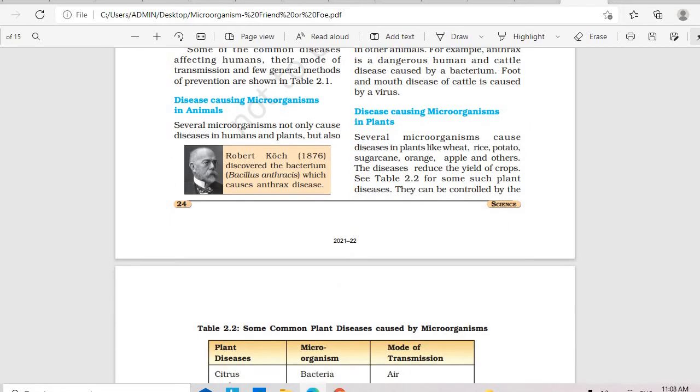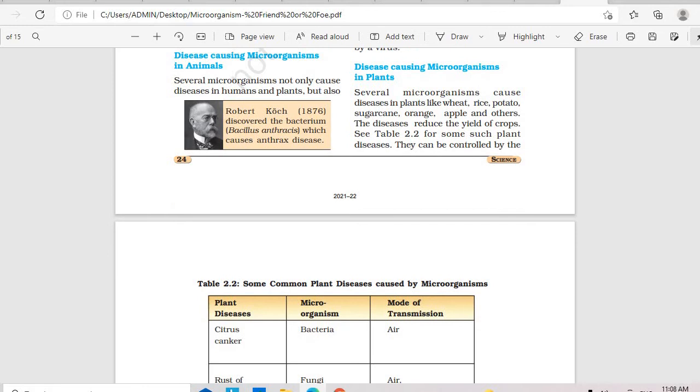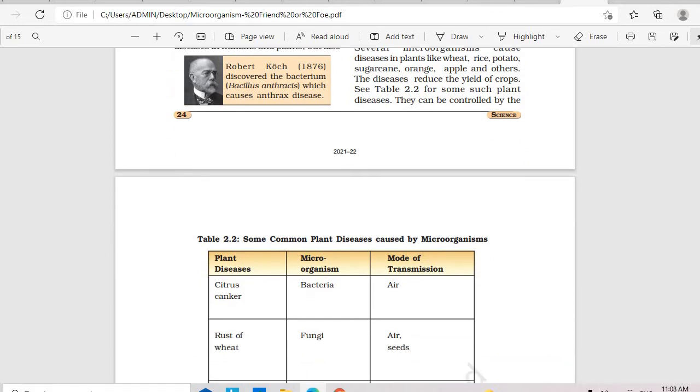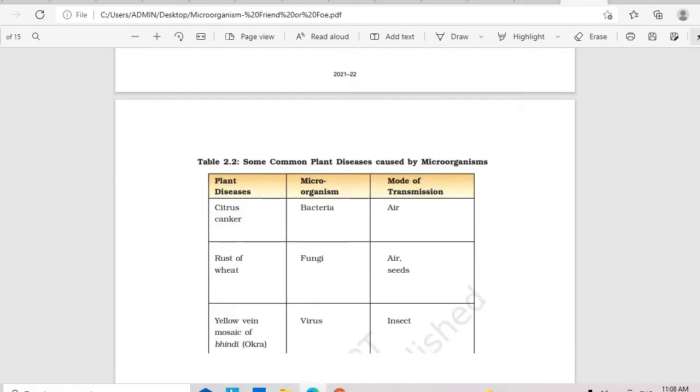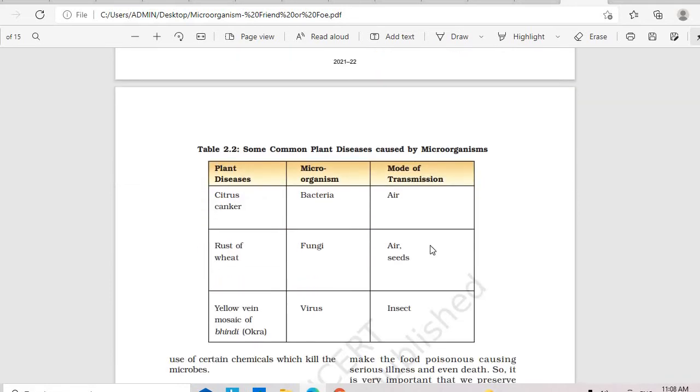Yes, you have certain diseases affecting the plants as well. So lots of effort is being done to make sure that it doesn't happen, so that the yield is not reduced, as discussed in the previous chapter. These are some of the plant diseases as well. Citrus canker caused by bacteria, rust of wheat caused by fungi, yellow vein mosaic of bhindi caused by virus.